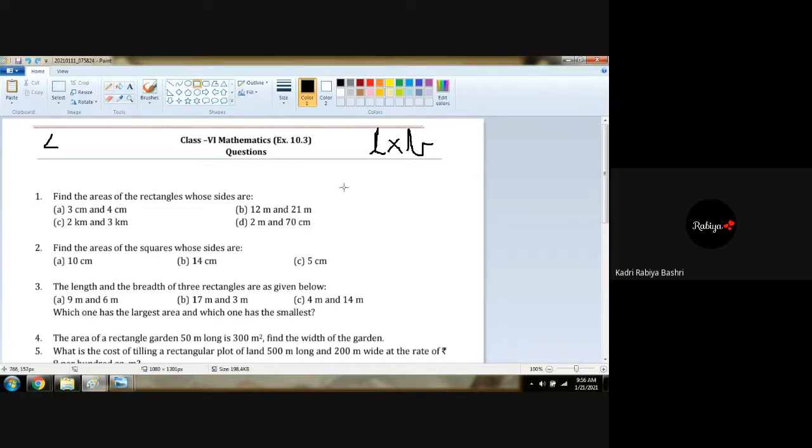If this is a rectangle, we were finding side plus side plus side plus side for the perimeter. Now this is length and this is breadth. L into B is how we find the area of a rectangle. What is the formula to find the area of a rectangle? Length into breadth. What is the formula to find the area of a square?